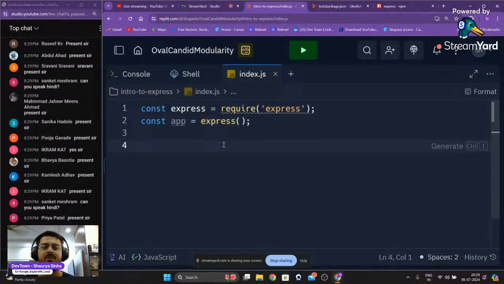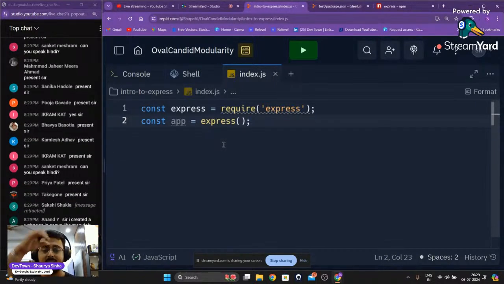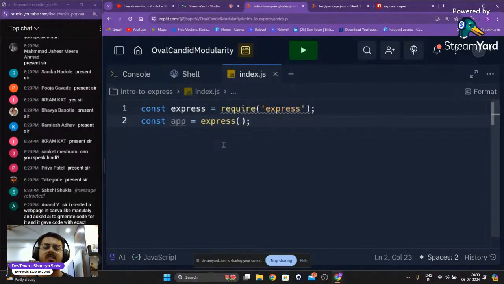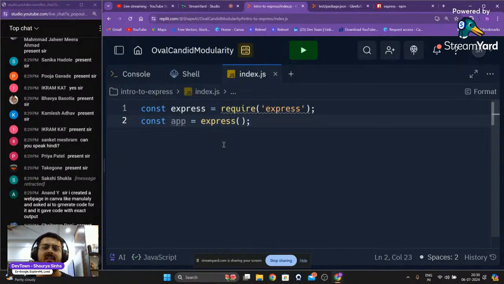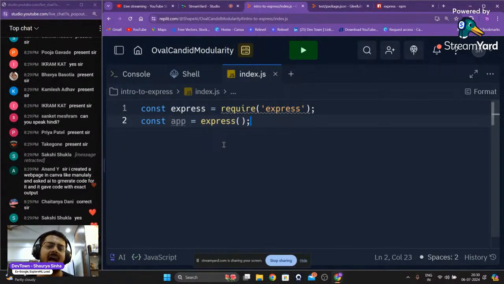Now the next thing that we have to do is, we are currently writing the backend code. Am I right, guys? What are we currently trying to do? We're currently writing our backend code. Will you guys agree with me or not? This backend code will be living inside of a server itself. Now, how does the backend code get to know that somebody has sent some kind of request? That okay, we are getting a get request, we're getting a post request, we're getting a put request. How does the backend code understand that there is a request coming into our computers?